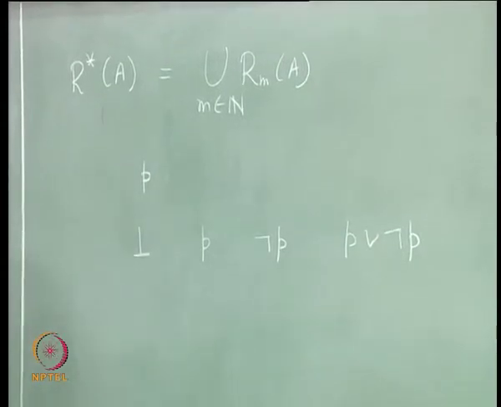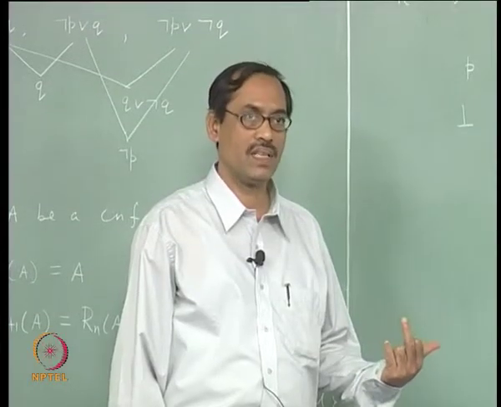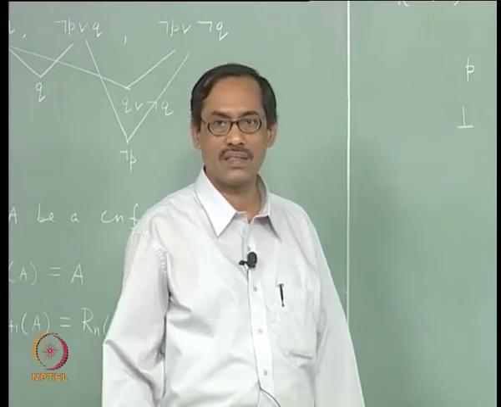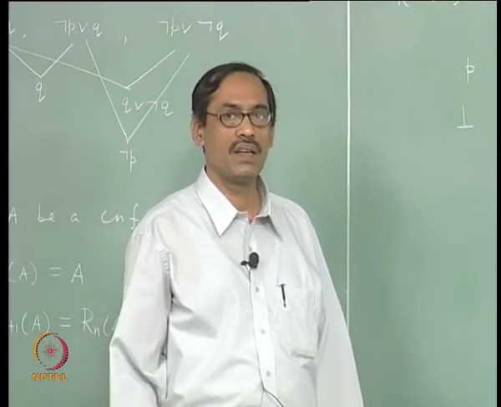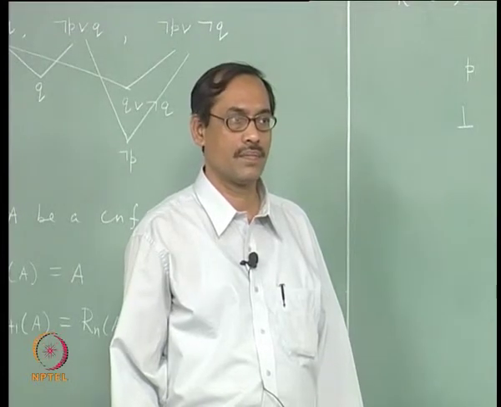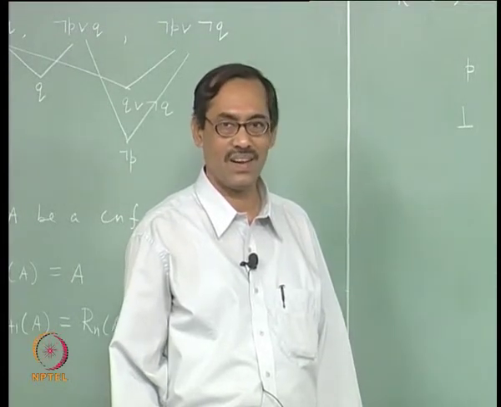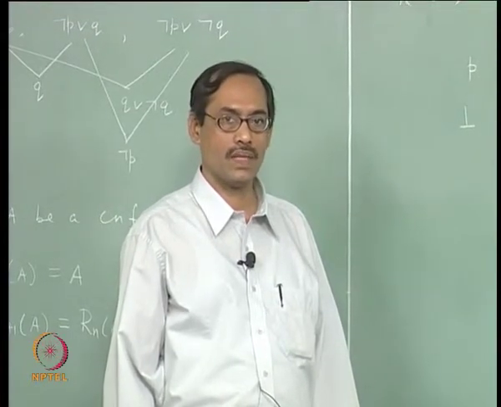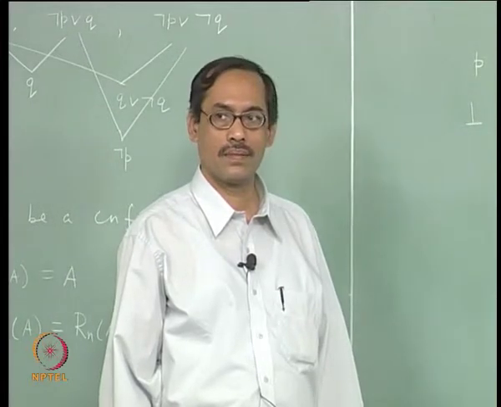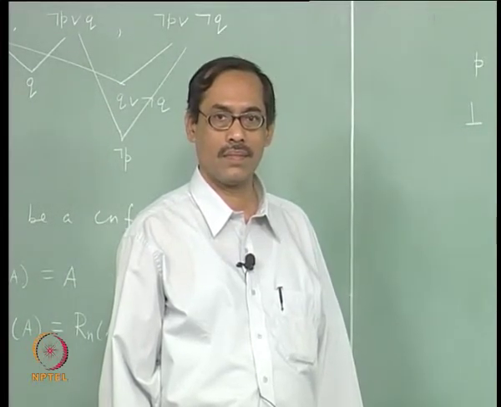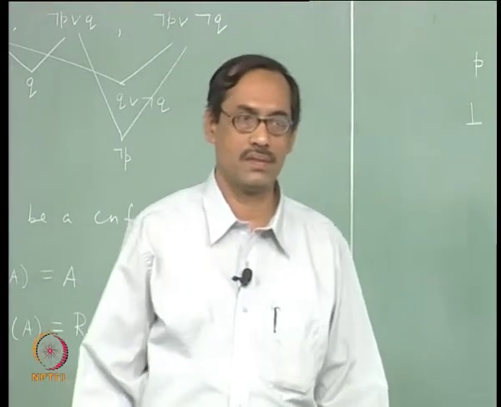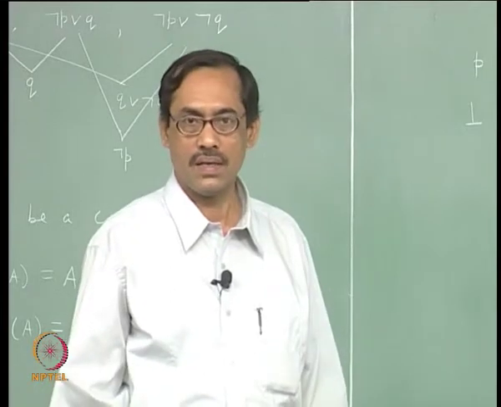See, suppose there are n propositional variables. So, there are 2 n literals, for each P there is a not P. Now, these 2 n literals can give rise to how many rows in the truth table, if you view that way? Well, you want to form a clause using these 2 n literals.